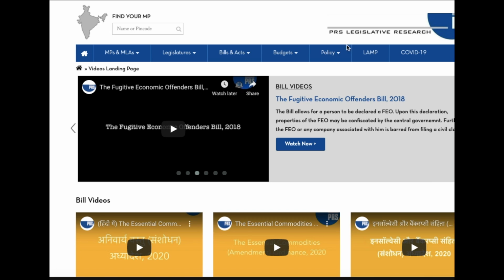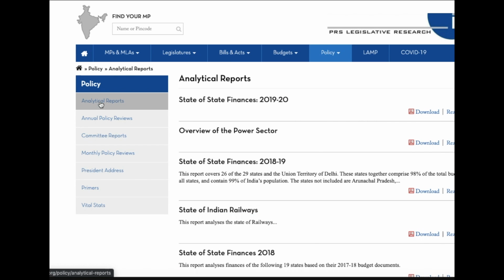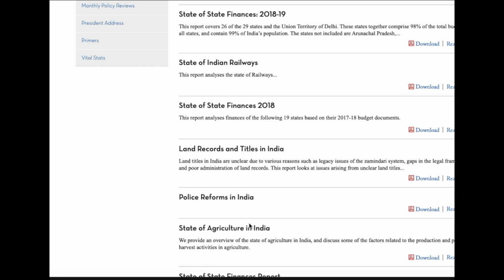Now moving to the next part, this is under the policy section. Firstly, it provides the analytical reports. You don't have to read all the reports, because, for example, the State of State Finances 2019-20, you don't have to read it. The important reports which you have to refer to are the overview of the power sector, state of the Indian railways, land records and titles in India, police reforms, etc.